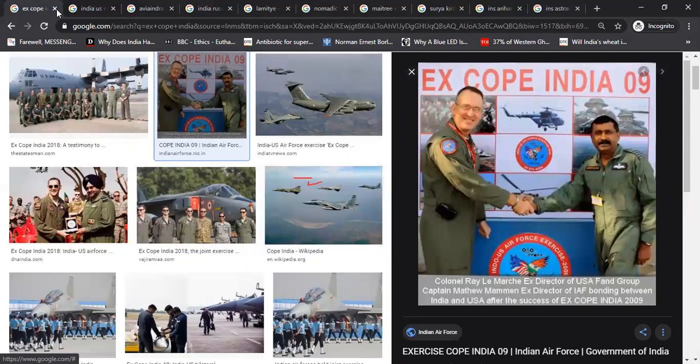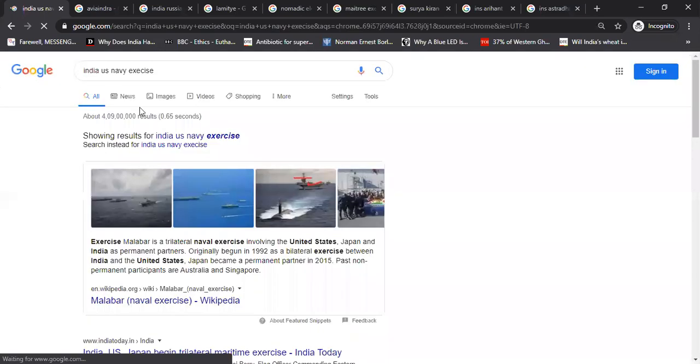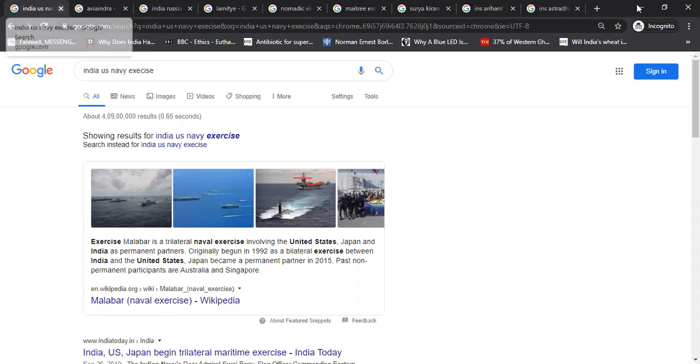Now, what happens if your Navy is involved? Navy has a very famous exercise. We all know it. It is called the Malabar exercise, in which even Japan participates. Australia also wants to, but India has not allowed it yet, right? So India, US, Japan. Similarly, we'll also talk about Russia.